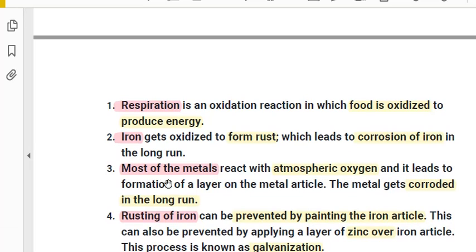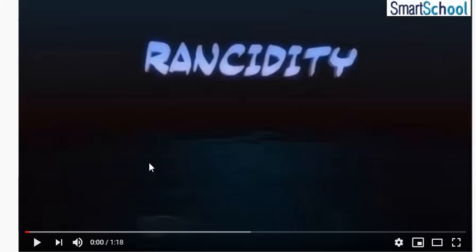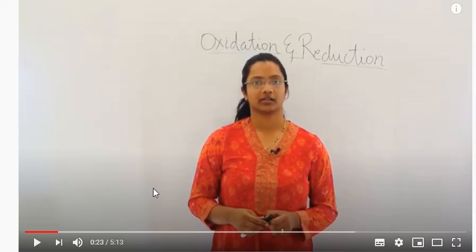Another one is metal. Most metals react with atmospheric oxygen and it leads to the formation of a layer of metal oxide. So you will see when you purchase metallic utensils from the market, they give a very shiny appearance, but after that slowly the color fades. Why? Because of this oxidation reaction. Very good example it is.